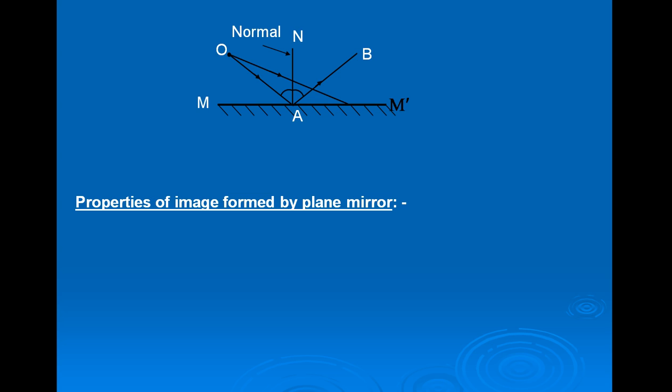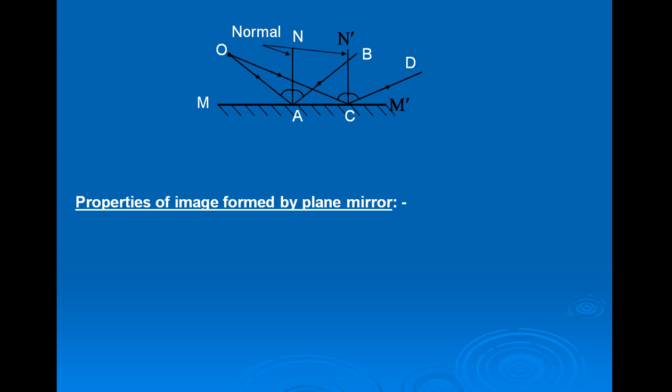Now suppose second ray of light incident at point C along OC. Now CN dash is again the normal, and this ray of light moves along CD after reflection, again making angle of incidence equal to angle of reflection.